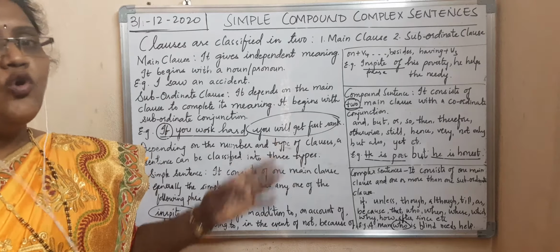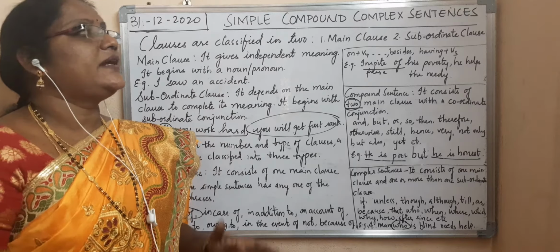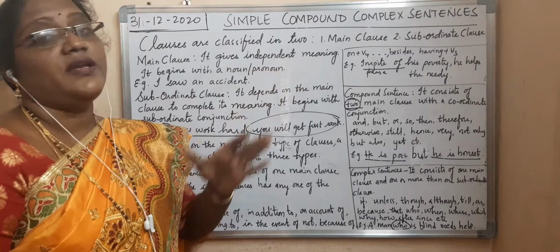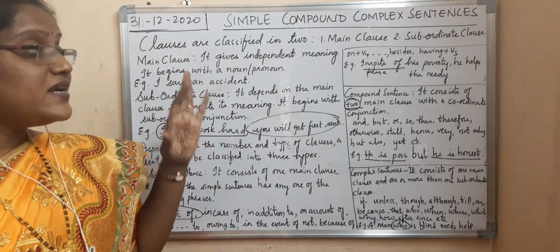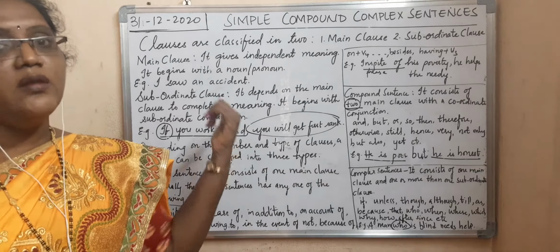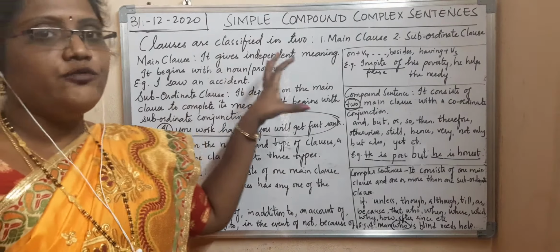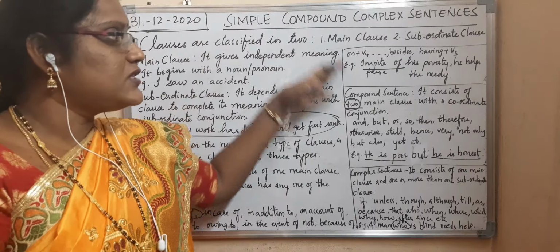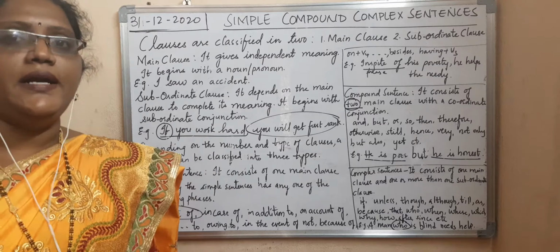So I hope everyone has understood simple, compound and complex sentences, and it is a very important topic. Even in many competitive exams we get many questions. If we understand how many clauses a sentence consists of, either simple, compound or complex, we can easily do this bit. But it is a little confusing. If you concentrate on the whole topic twice, thrice, then you will get a clear understanding.